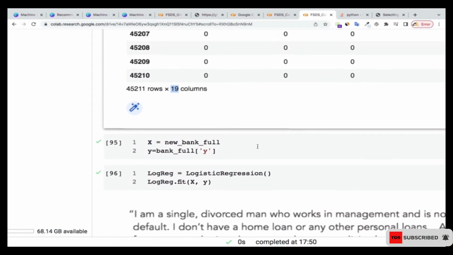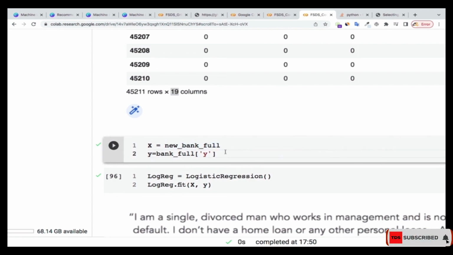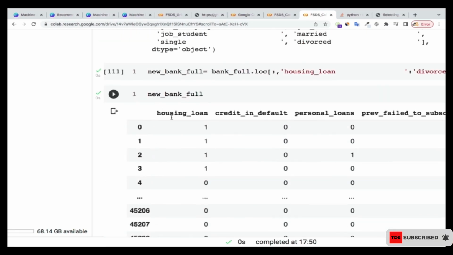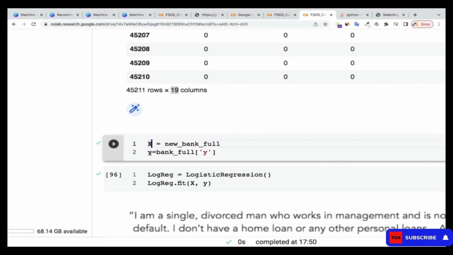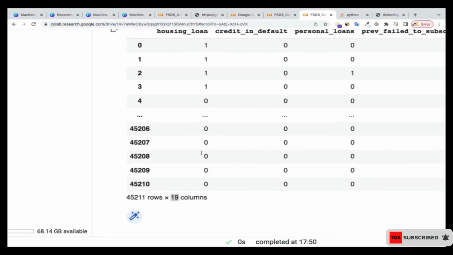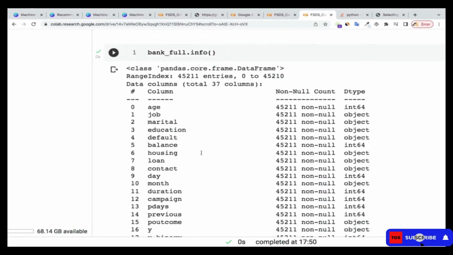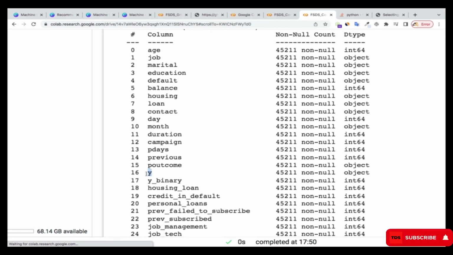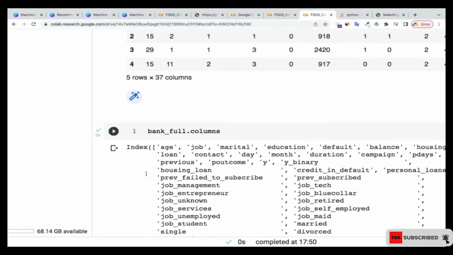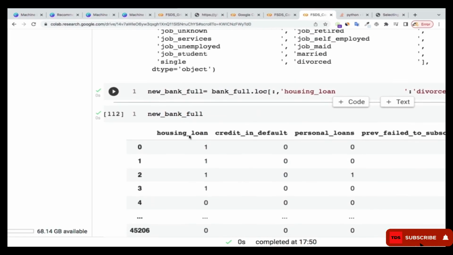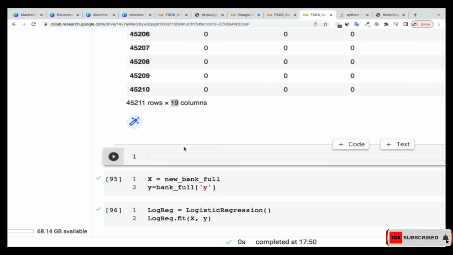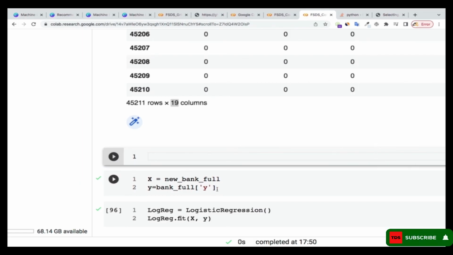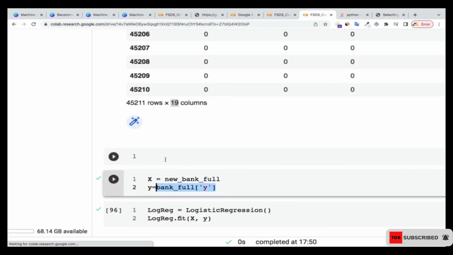Now I'm going to do my independent and dependent slicing. What I've selected over here is going to be my X, and then my Y is going to be Y. In the original data set, we have a column called Y. Let me show you what is inside Y in bank full.